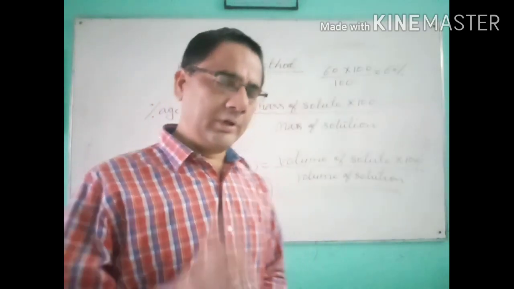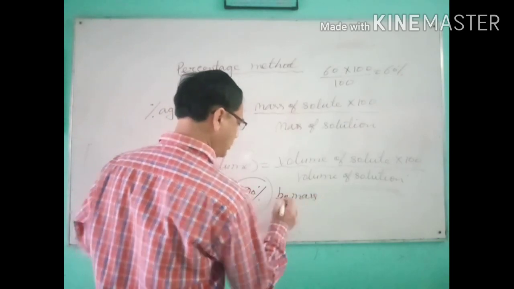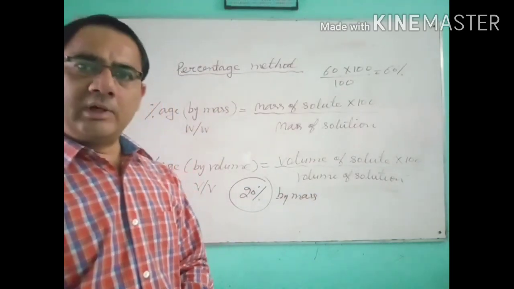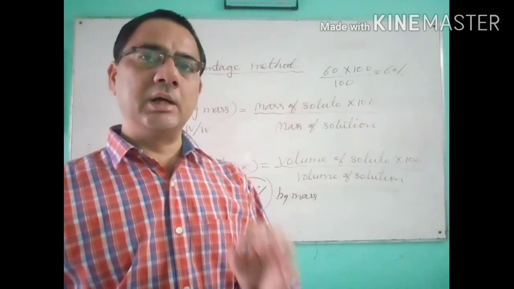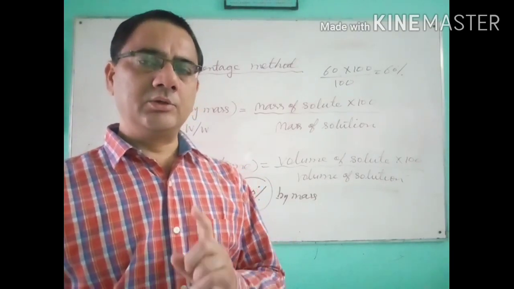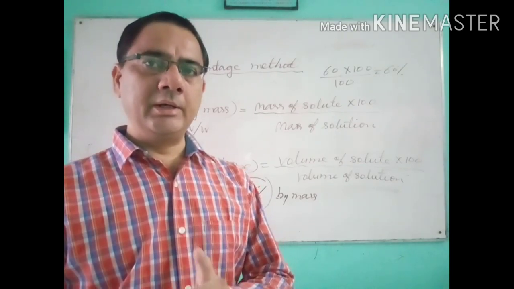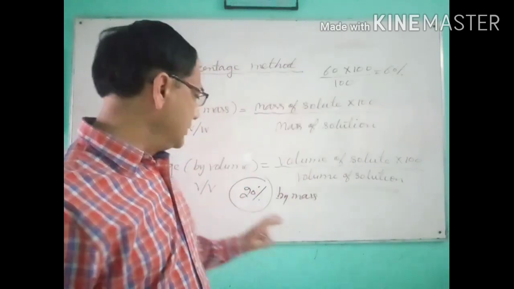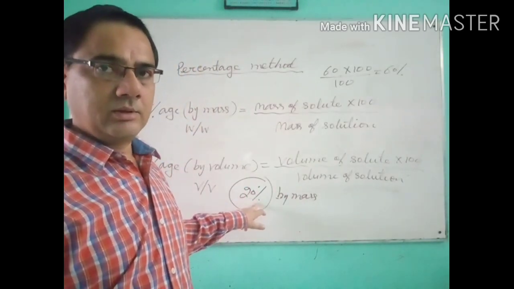Then what is the meaning of 20%? We write 20% by mass. So what is the meaning of 20% by mass? 20% by mass means 20 gram of the solute dissolved in 100 gram of the solution. Remember it is solution, not the solvent. That is 20 gram of the solute dissolved in 100 gram of the solution.